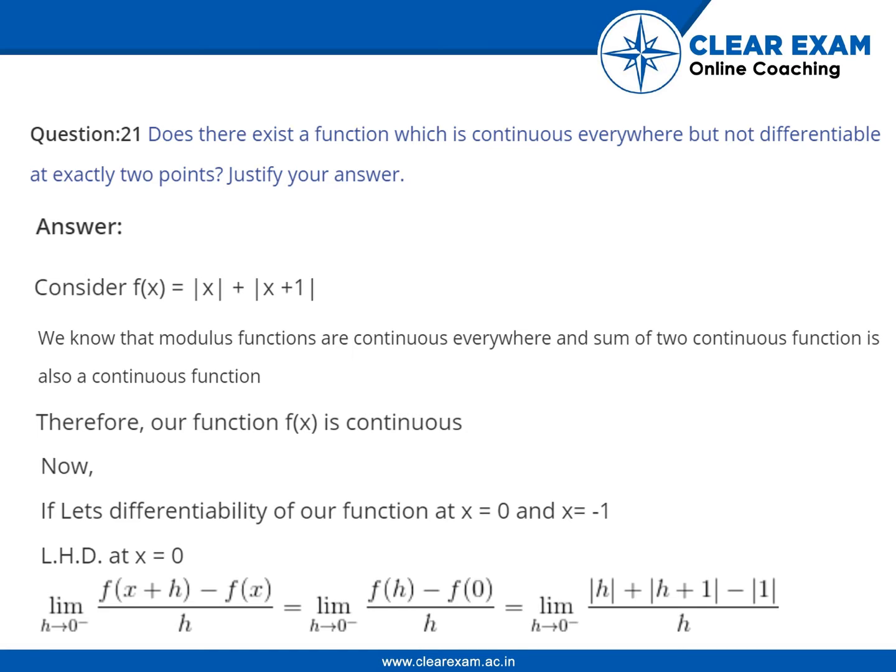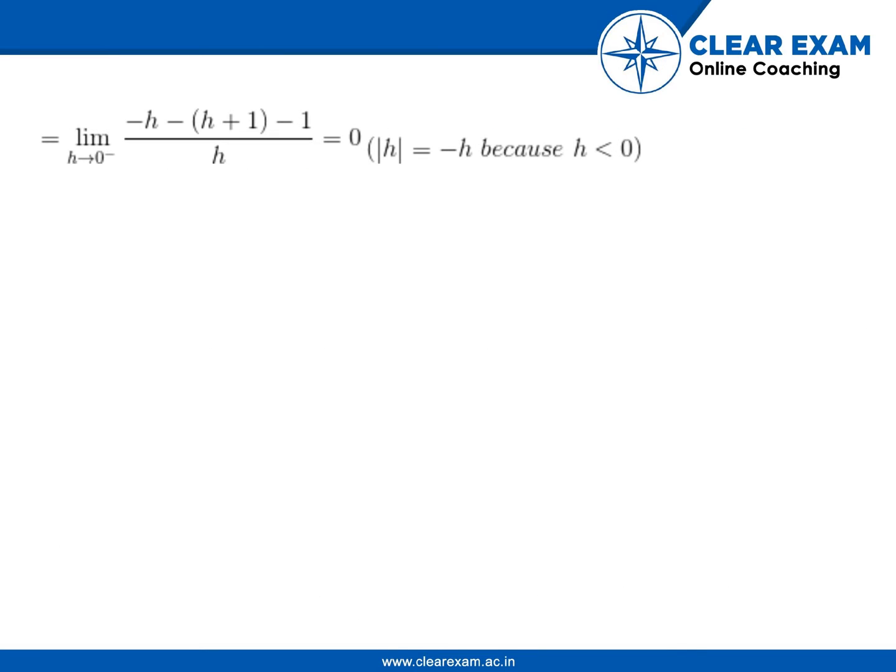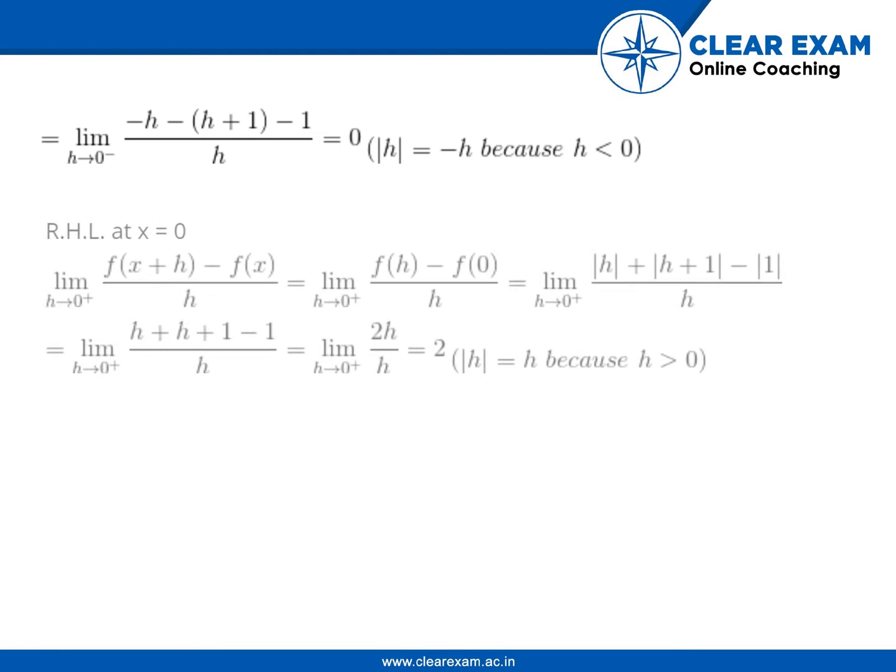Limit of (f(x + h) - f(x))/h where h tends to 0 minus is equal to limit of (f(h) - f(0))/h where h tends to 0 negative, which is equal to limit of (|h| + 1 - 1)/h where h tends to 0 minus, which is equal to limit of (-h + 1 - 1)/h, which is equal to 0, since |h| = -h because h is less than 0.